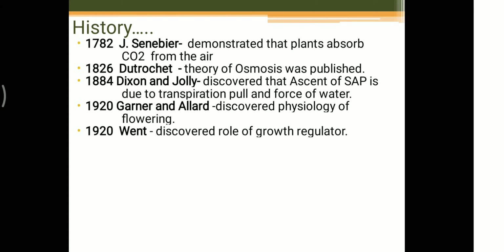Next, in 1920, Went discovered the role of growth regulators. What is meant by growth regulator? The word itself explains the meaning: growth means development, and regulator means to regulate. Growth regulators are chemicals or substances which regulate the growth of the plant. When growth regulators were discovered, it was found that each and every plant has specific growth regulators for some of its parts, and these growth regulators are responsible for growing the whole plant.